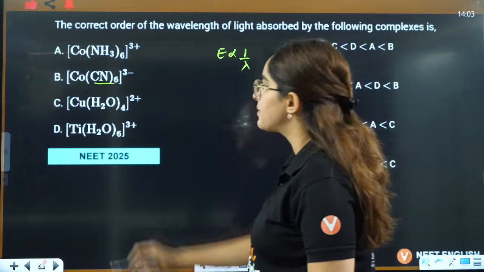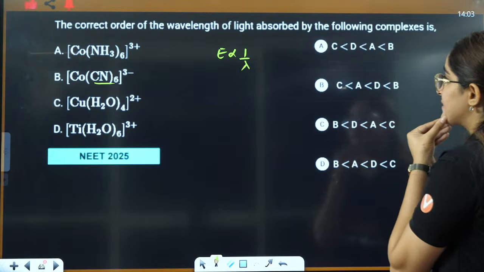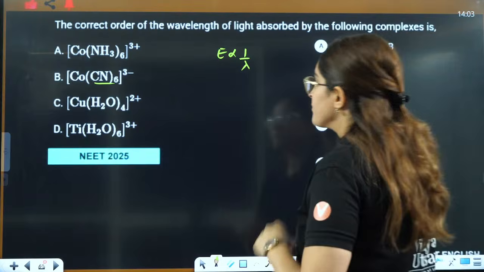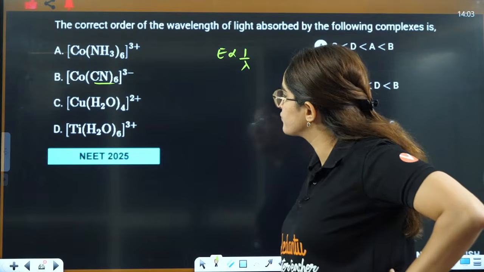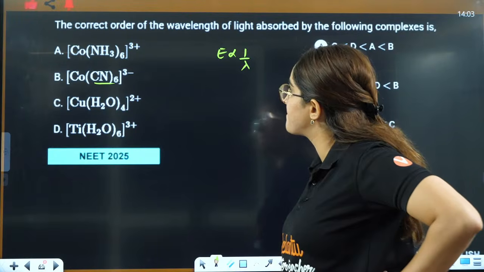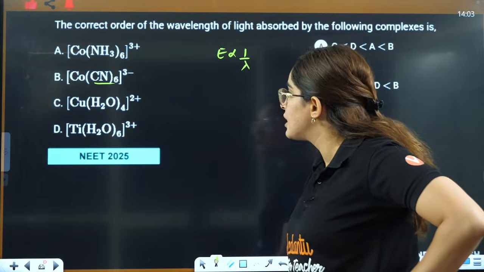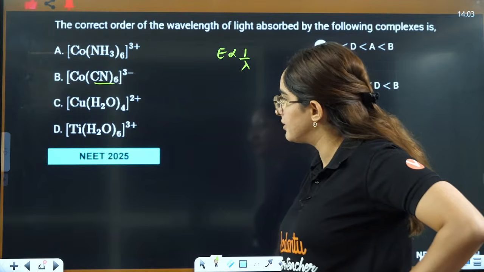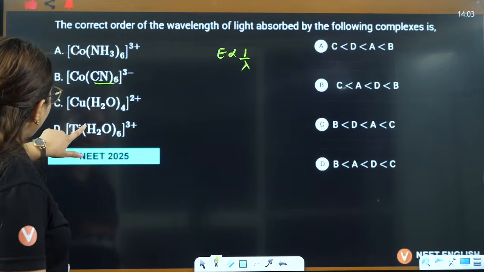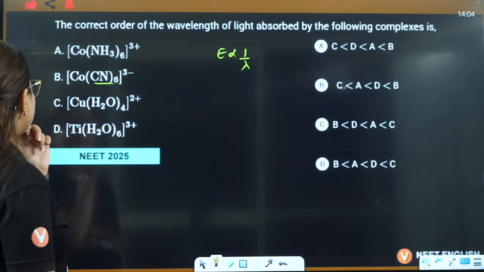This has maximum strength here. So B should have the minimum one, right? If you see water, wait a minute. The correct order of wavelength of light absorbed by these complexes is what? This will depend upon the ligand strength, right? So if you talk about the ligand strength here, this all belongs to copper. This is titanium. Titanium has atomic number 22, right?